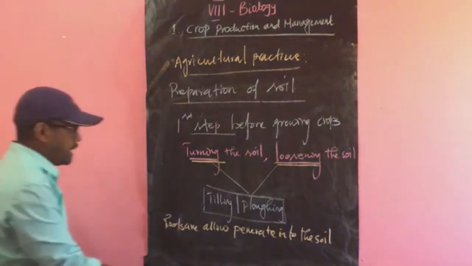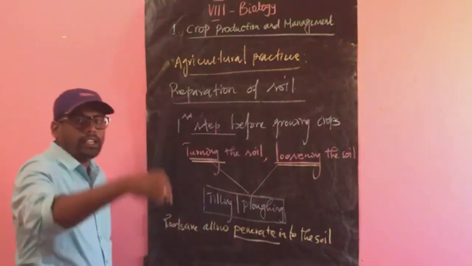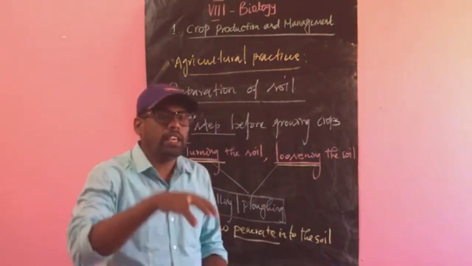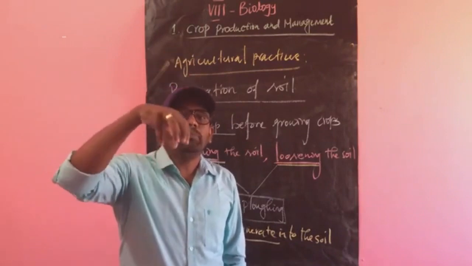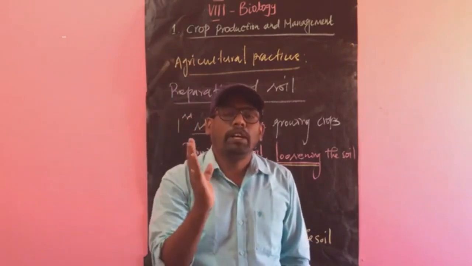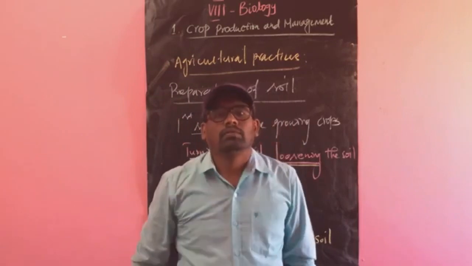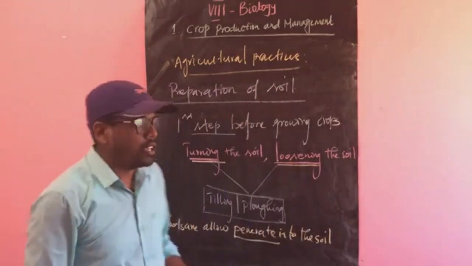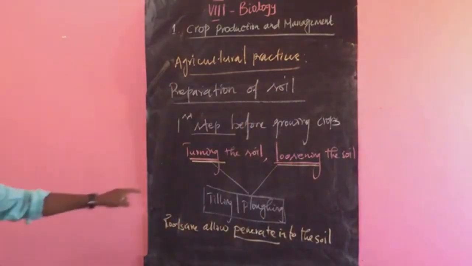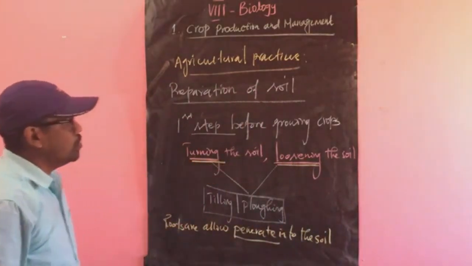What does penetrate mean? Enter into the soil. Then only the plant firmly fixes on the ground. If it does not penetrate, what will happen? The plants will bend or fall. So for this purpose, we turn and loosen the soil.